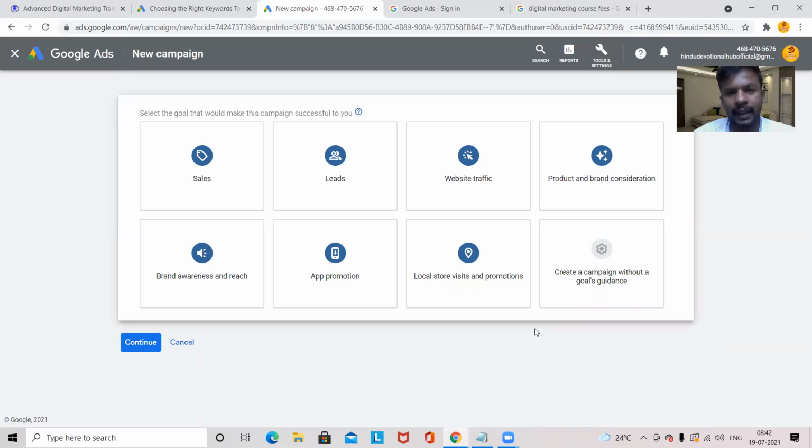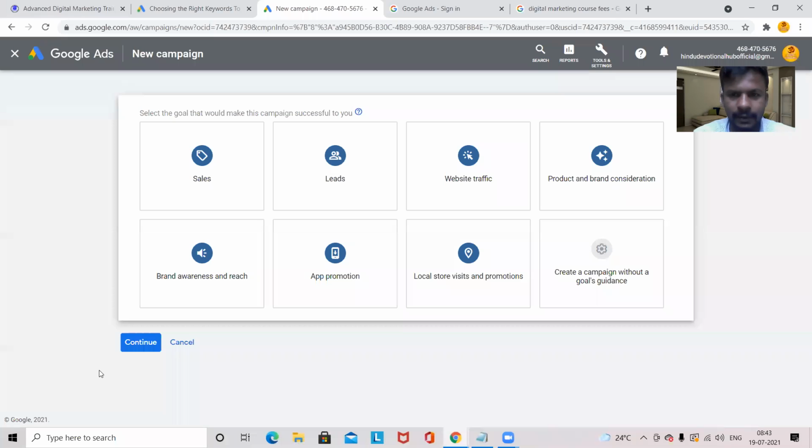Okay, so this screen you will get actually. After exploring, whenever you click on explore Keyword Planner, you'll get this screen. If you are directly accessing the Keyword Planner tool, that is fine. If you are getting this screen, under this you'll have an option here in the bottom to access the Keyword Planner tool. Is it clear? Yes. Access that, then simply you'll be landing in the Keyword Planner tool.